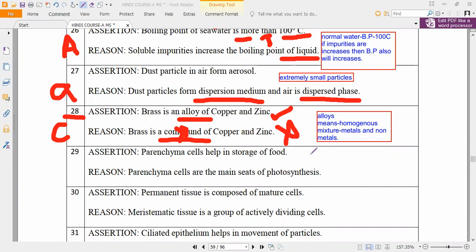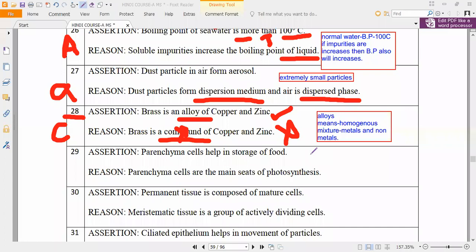Is it true? Yes, Pradosh? Yes, sir. Parenchyma cells help in storage of food, true, sir, because they are the main sites of photosynthesis. After photosynthesis is carried out, these parenchyma cells help to store the food in the plants.